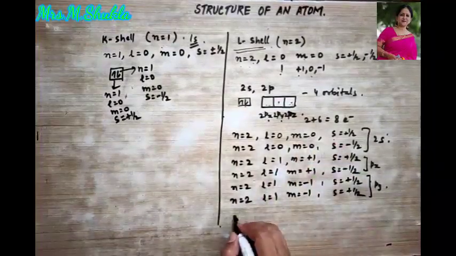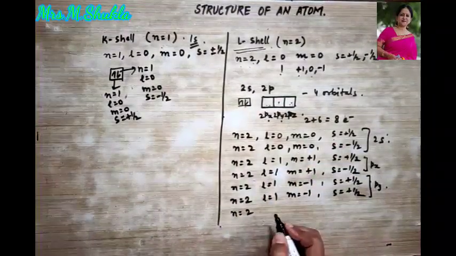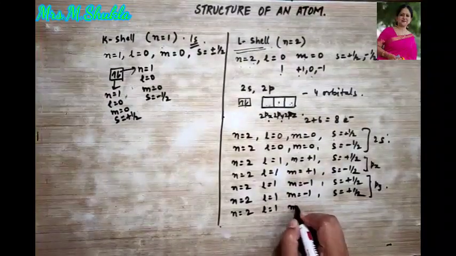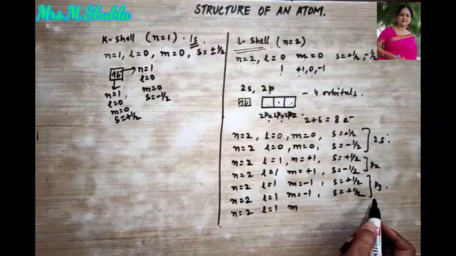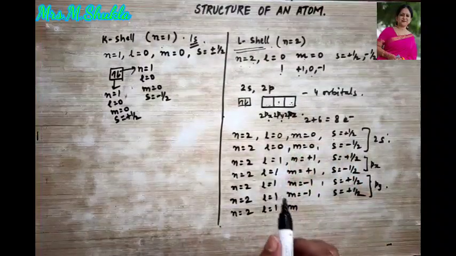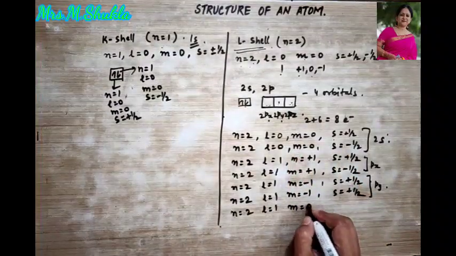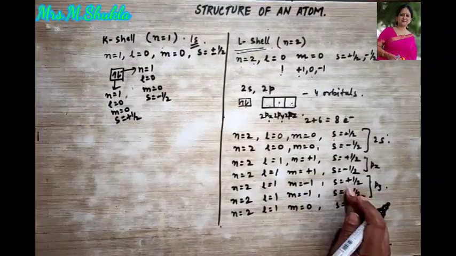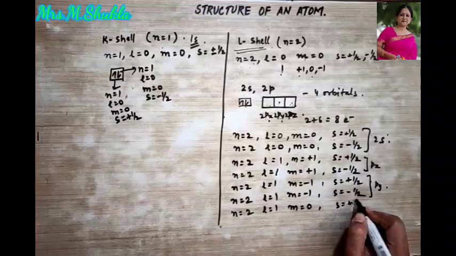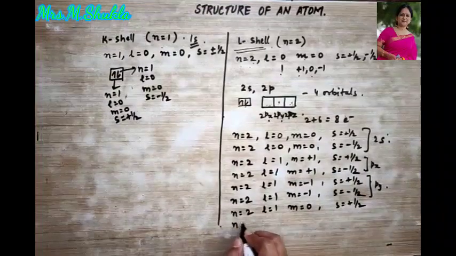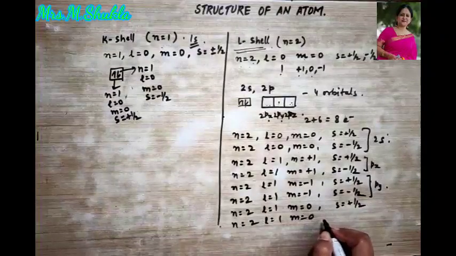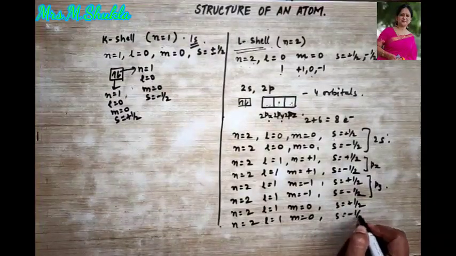Now for pz, n is equal to 2. Okay, then l is equal to 1. And do you remember just now I told you when we take pz, then m is always 0. m is 0. s will be, I made a mistake here, minus over here. So this becomes plus. n is equal to 2, l is equal to 1, m is equal to 0 and s is equal to minus half.